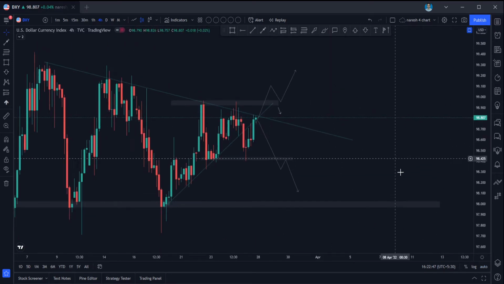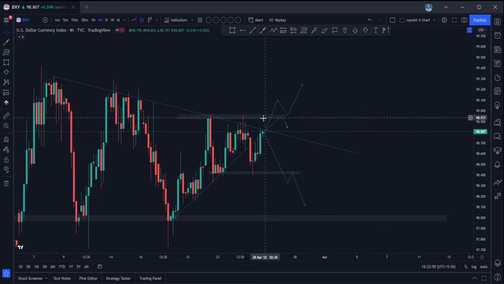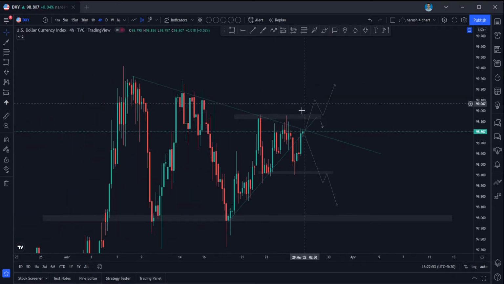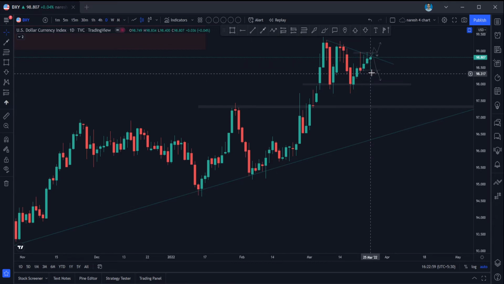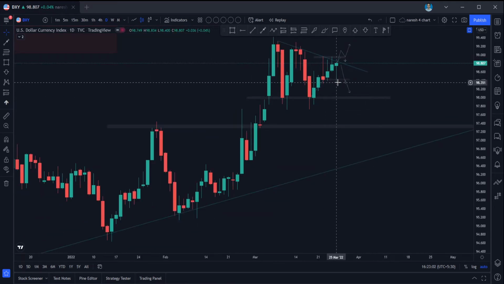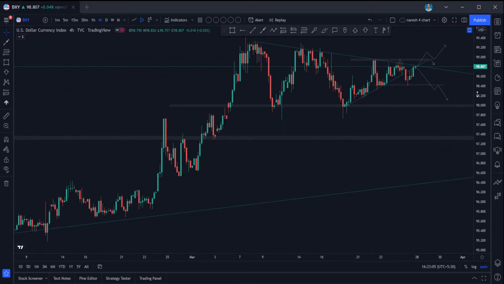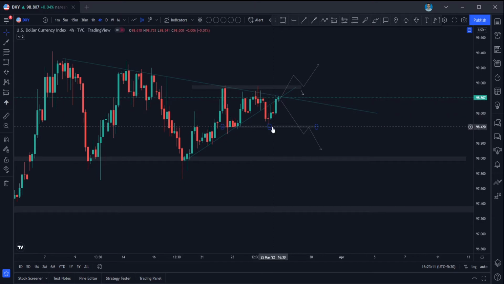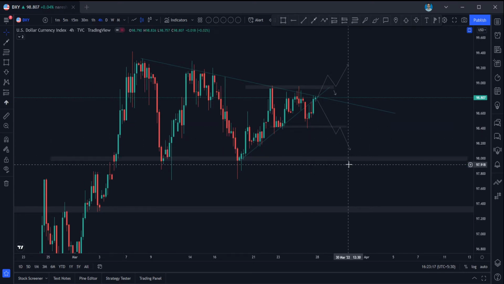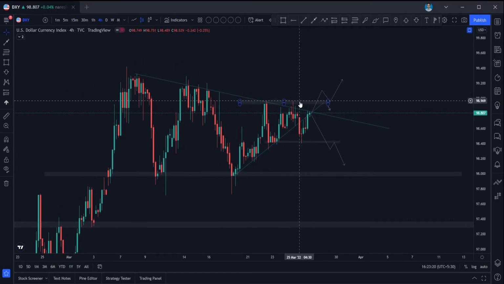So what we can expect here is it can break this resistance here, and it can move higher because the dollar is very strong in 1 day time frame as well, and in weekly every time frame it is very strong. And we can also see here a big rejection in 1 day time frame as well. So I'm expecting two kind of things here. We are having resistance here, and we are having support here. So if it is breaking the support here and retesting this level, you can look for short entries there. And if it is breaking above this resistance, only take entries after breaking above this resistance, having a candle close above here, and retest to this level again, and you can go for long entry on DXY.